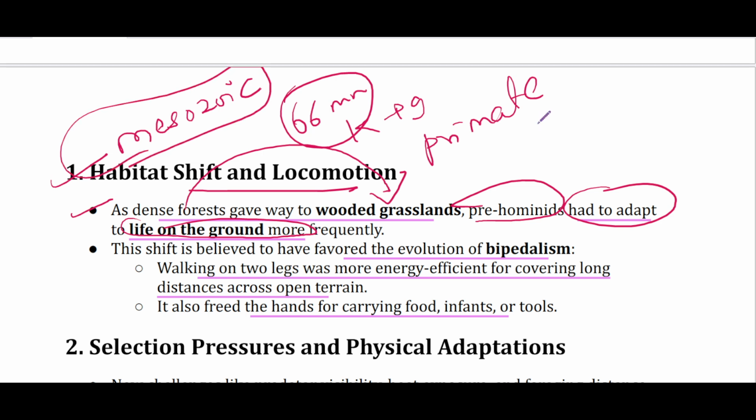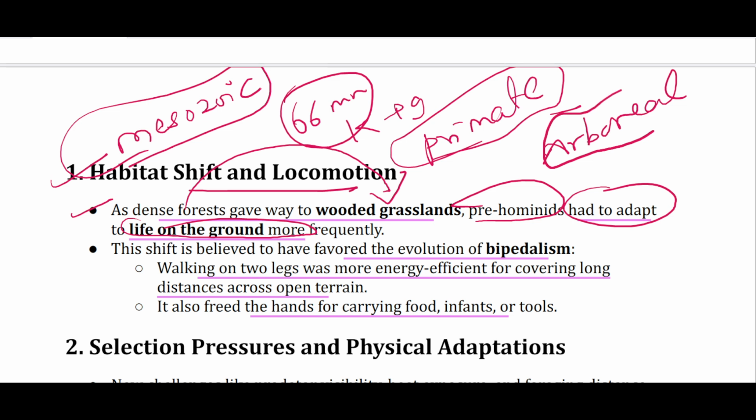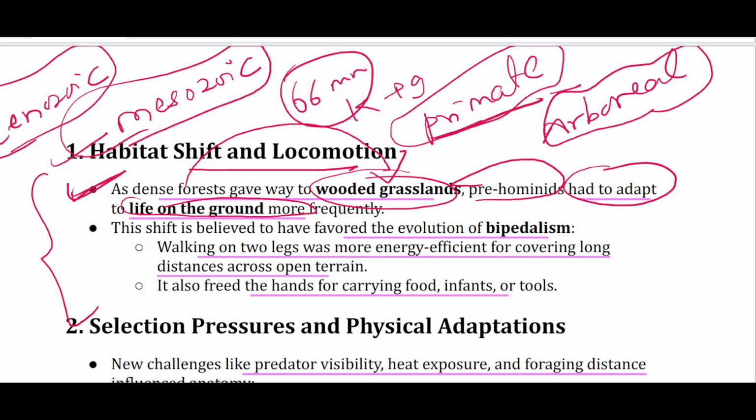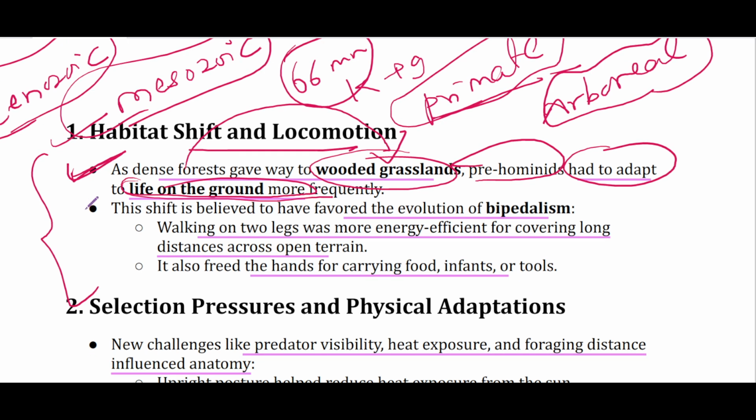So इस time पे most of the primates were arboreal, those who lived on trees. But during Miocene and Pliocene, both of which belong to Cenozoic era, इस time पे forests began shrinking and wooded grassland, open grassland, they came into the picture. और उसके लिए अब जो प्राइमेट है और उनके descendants हैं they had to adapt to the life on ground. और this adaptive pressure favored or provided the fertile ground for evolution of bipedalism.